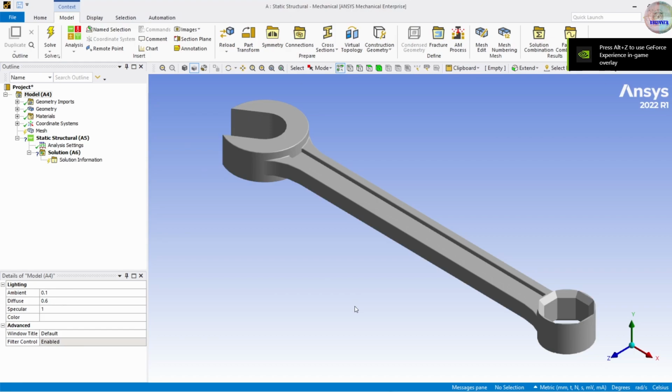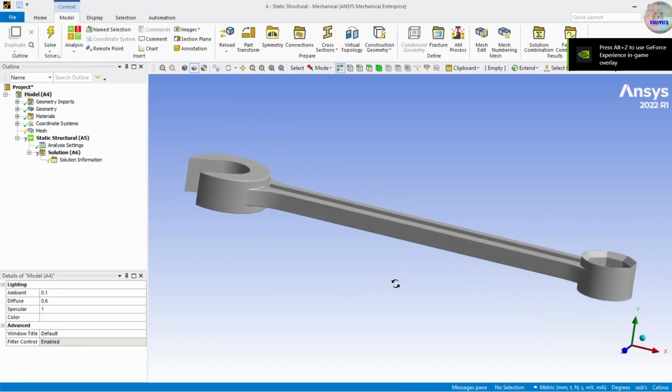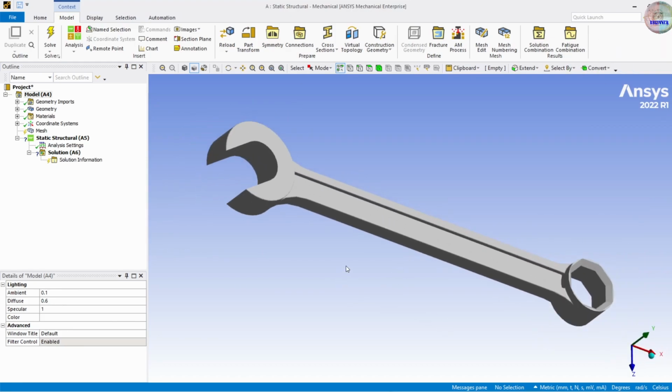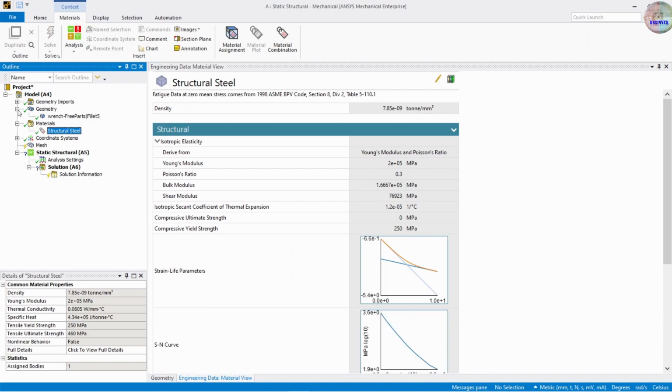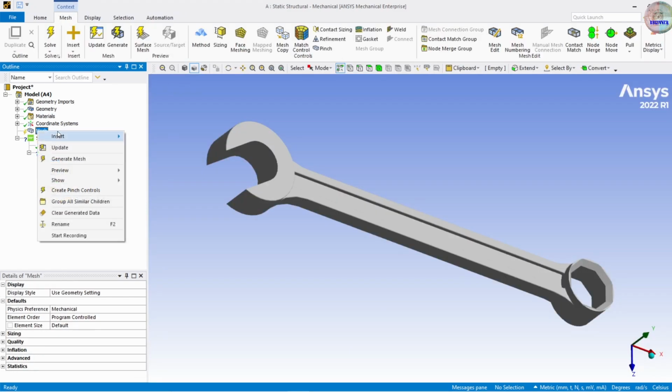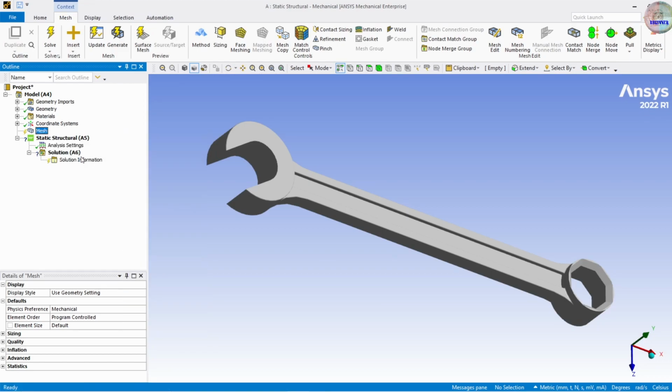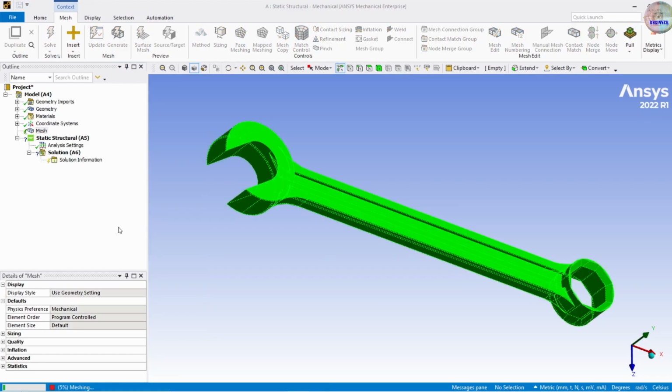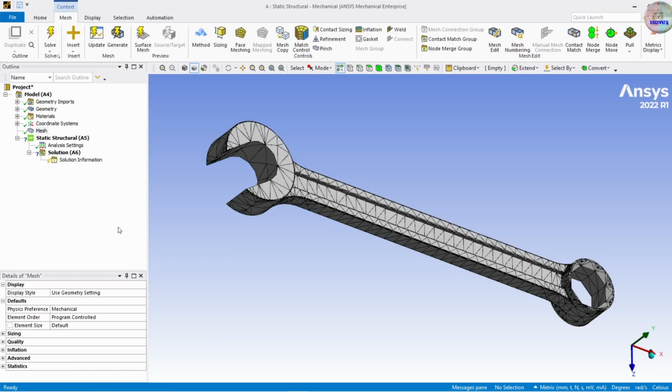Here it is, our file. Here is the geometry. The material structure is still the default material. Then we are going to mesh. First of all, we are going to generate the mesh, which is the default mesh. Let's see.